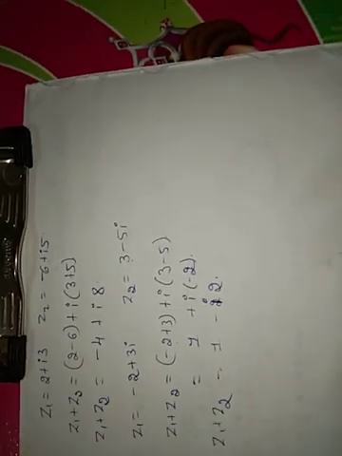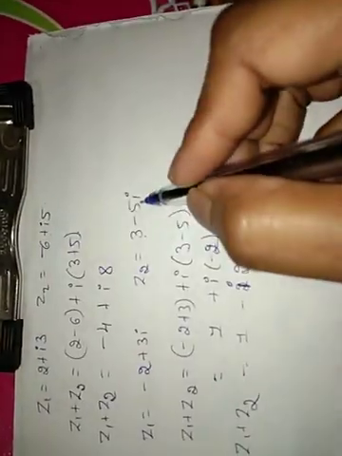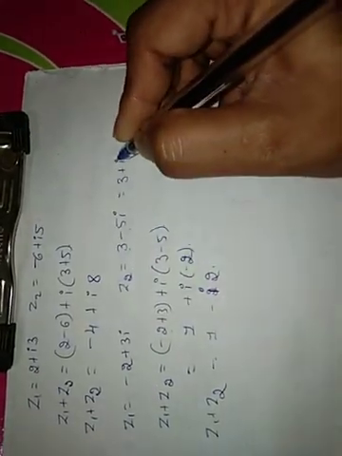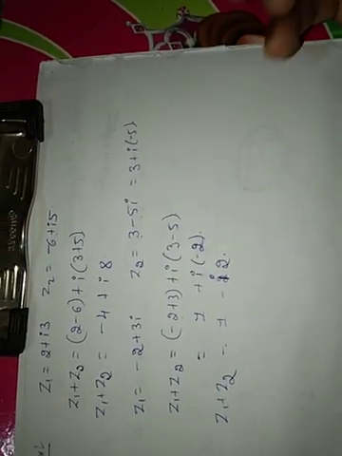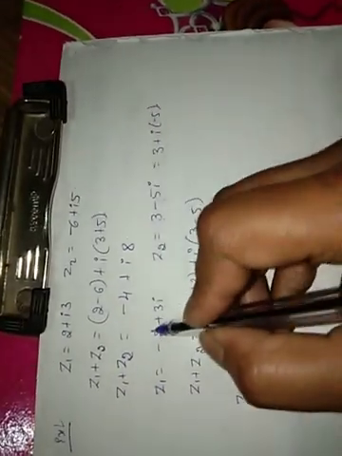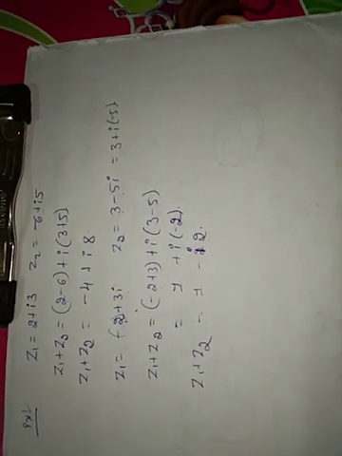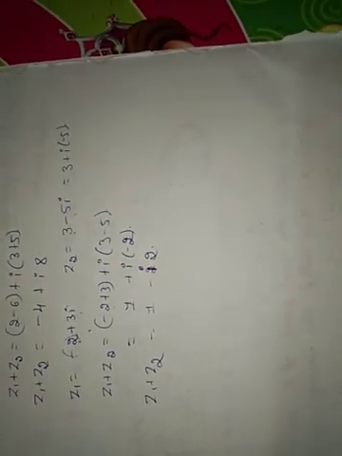Clear here? Here the sign of the imaginary part will be negative. You have to consider it as 3 plus i into minus 5. Similarly this one also, minus 2 plus 3i. So that is how to make an addition of two complex numbers.